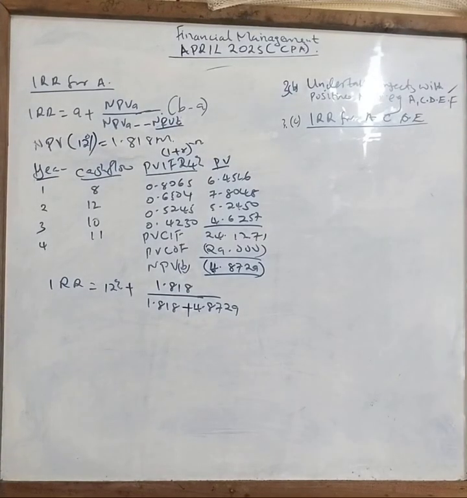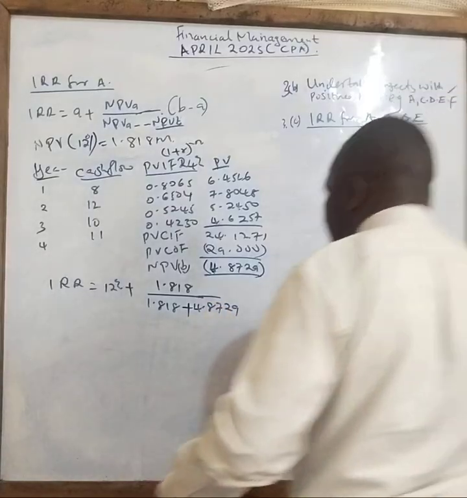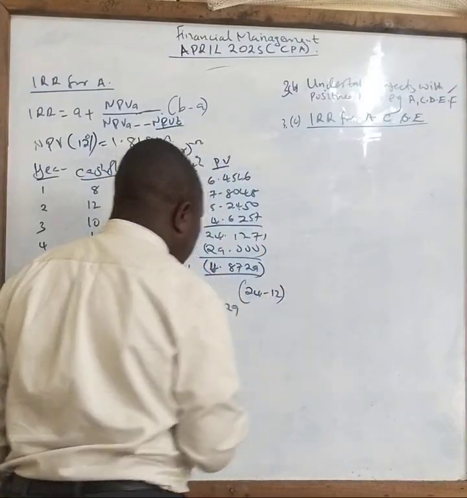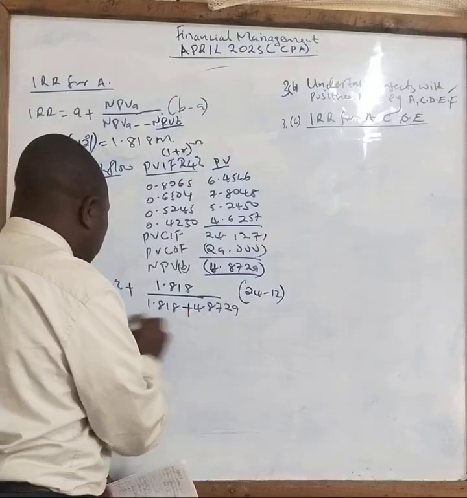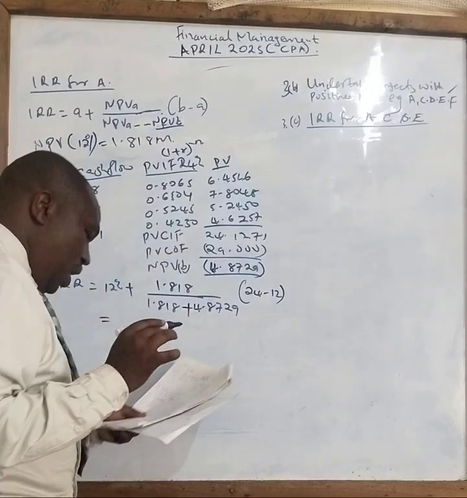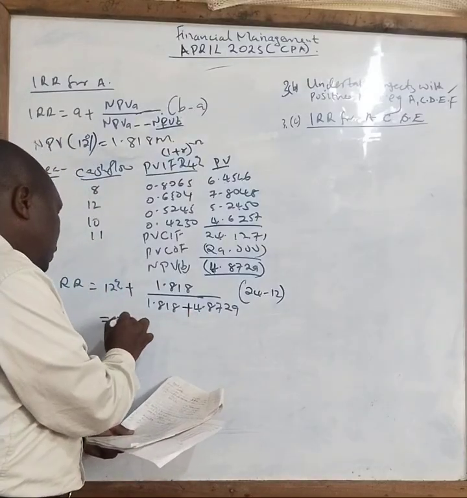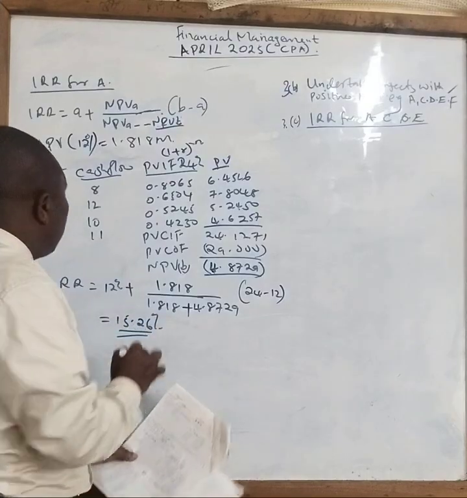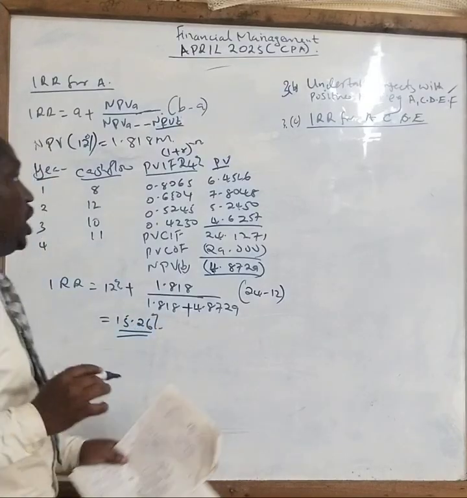That is why I'm adding. Then you multiply by B minus A, 24 minus 12. When you press your calculator, the answer you get is 15.26%. So you are through with project A.